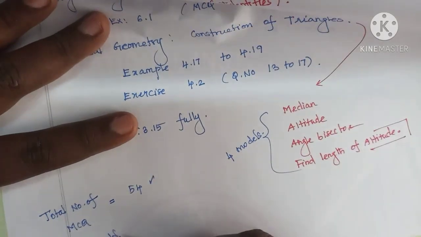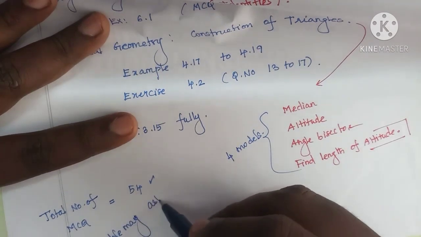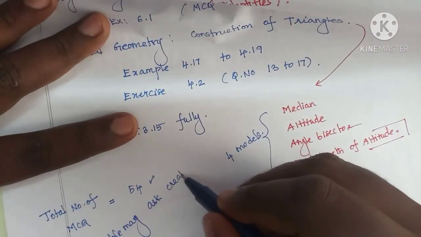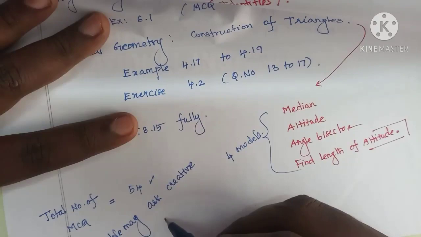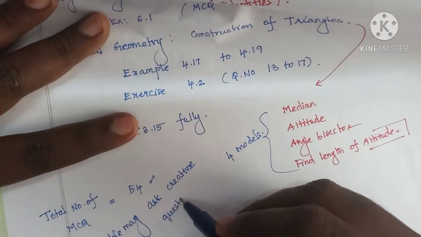We may ask creative questions also. Creative questions in 1 mark as well as 2 mark you can expect.